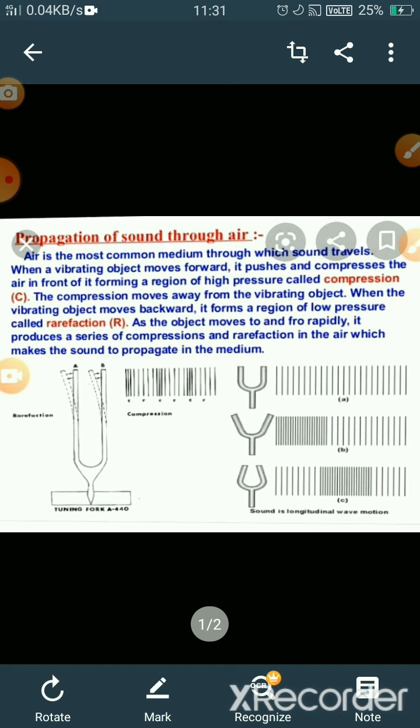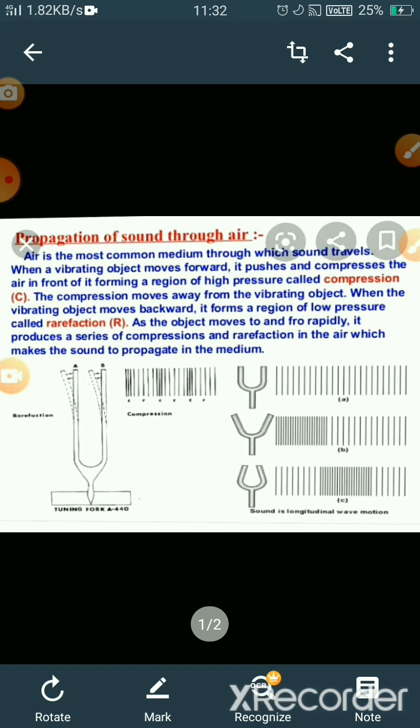Due to this movement, the particles in front of the tuning fork also get disturbed and they also start vibrating. Due to pushing, all the particles come closer to each other and a region of high density of particles is created. That region is called compression, where the particles are very close to each other and there is a very high density of particles.